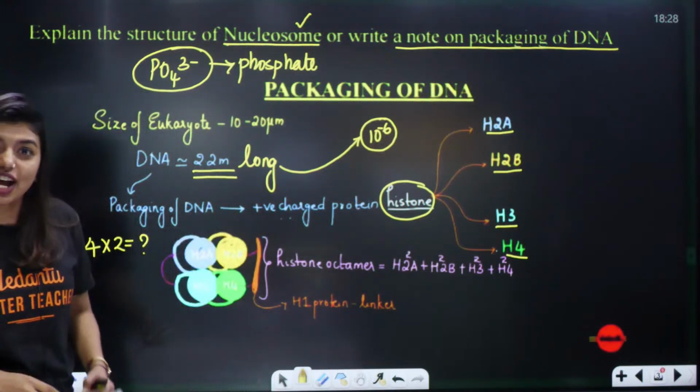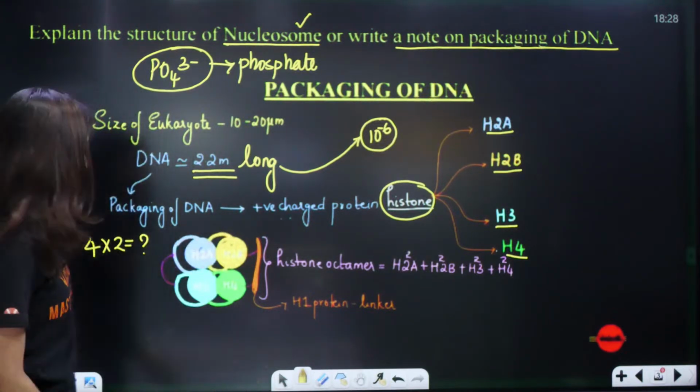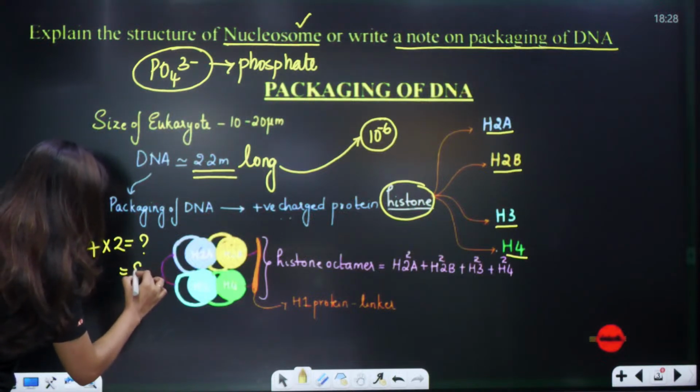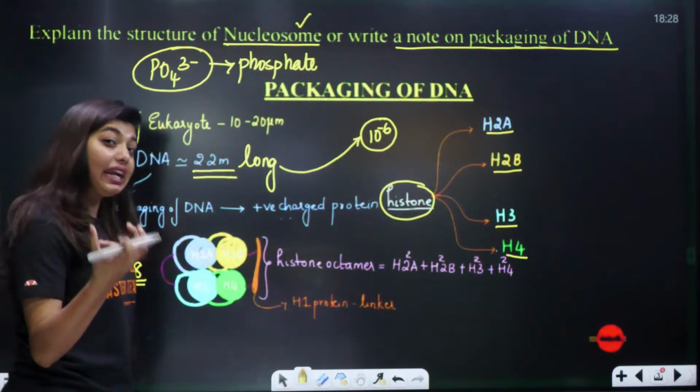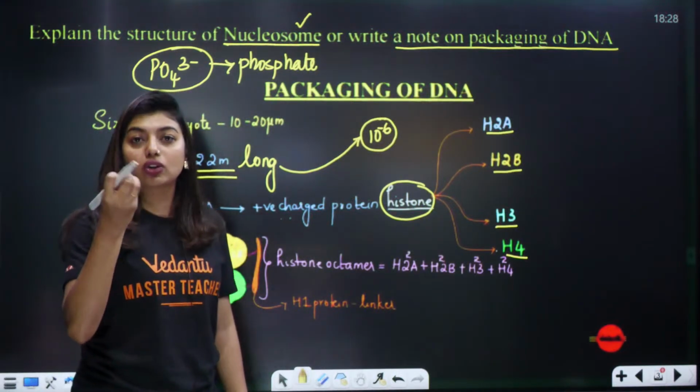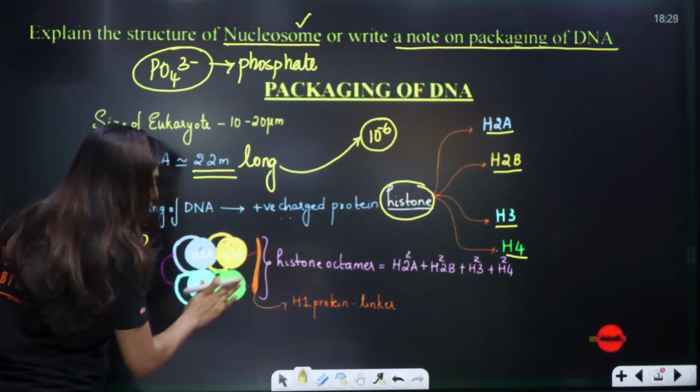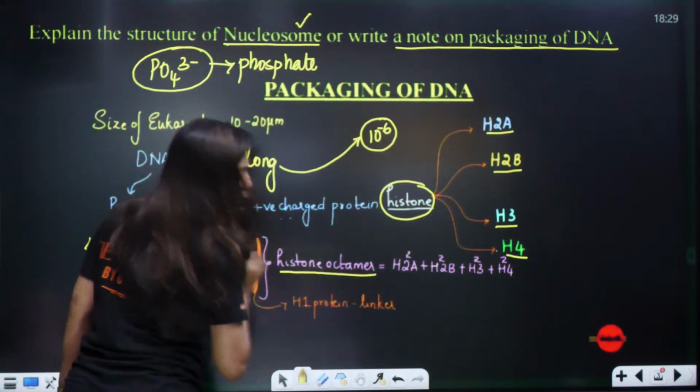Okay, we have a Baswaraj who is telling, ma'am, the answer is 8. Okay, so 8, what do we call it? Octa. So these 8 histones together will form the histone octamer.